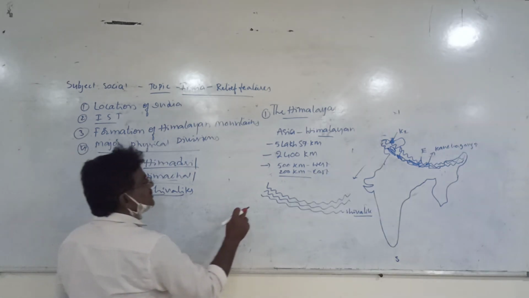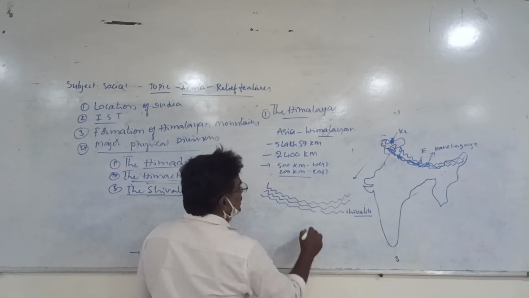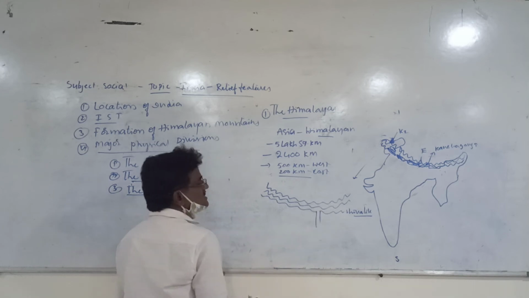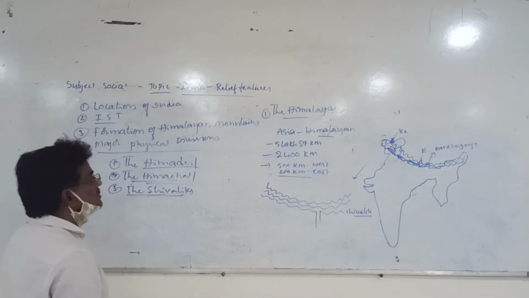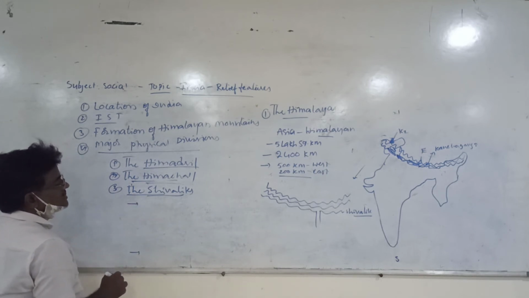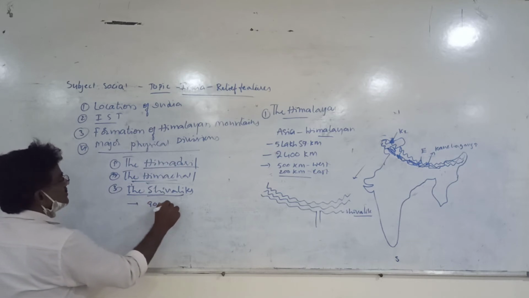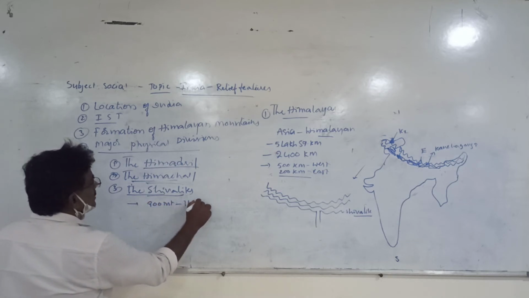It is continuous, but after moving towards Sikkim, it is disconnected. Shivaliks are called differently in different places. The average height is 900 meters to 1100 meters.